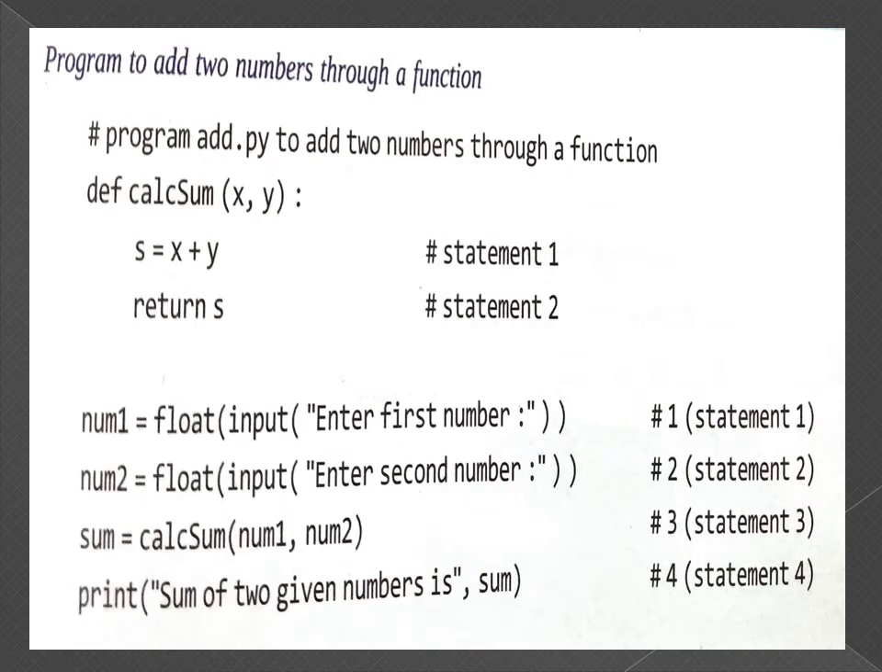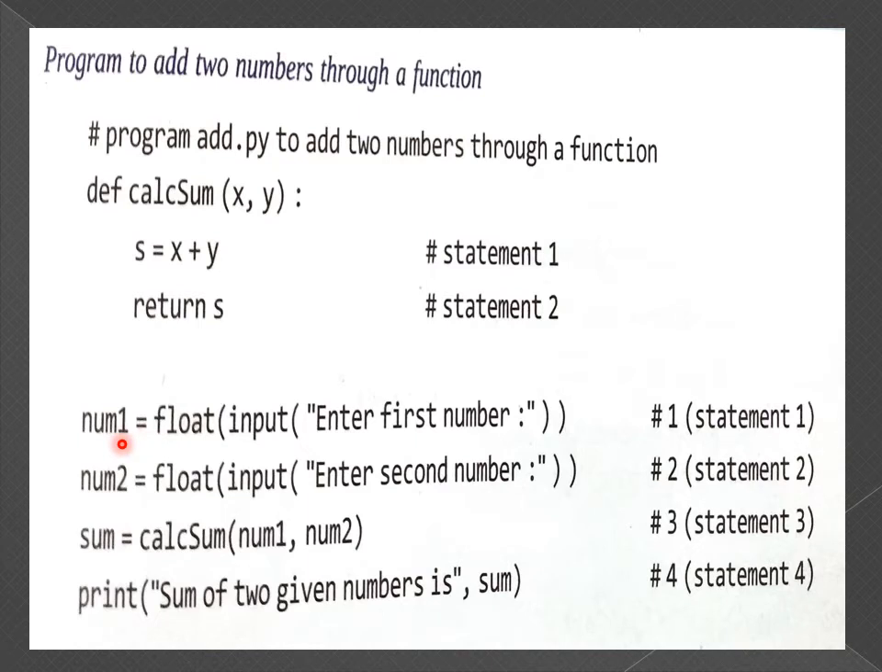If you want to add two numbers through a function, again you have to start with defining the function. Here I defined a function cal sum with the body part, and after that I defined top level statements here. So how will it work?